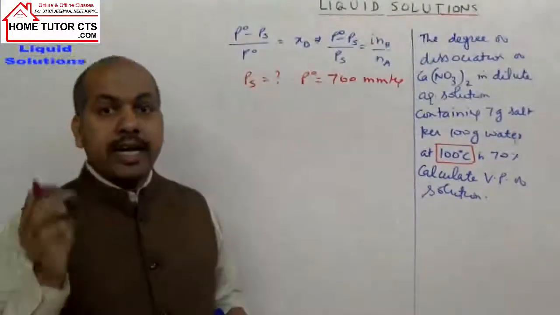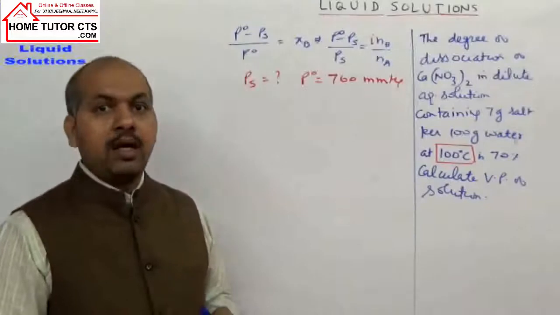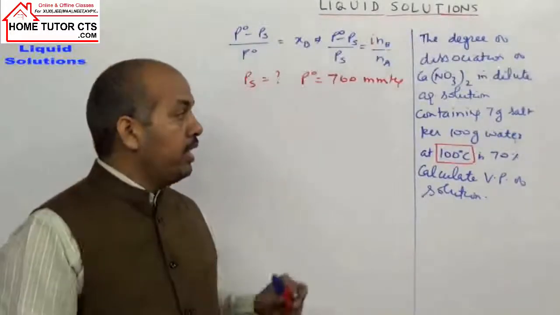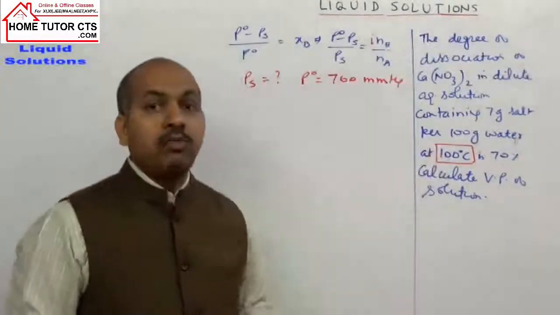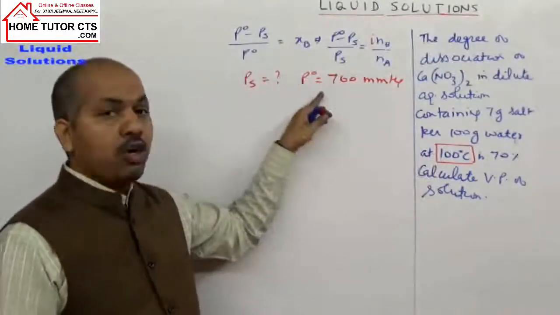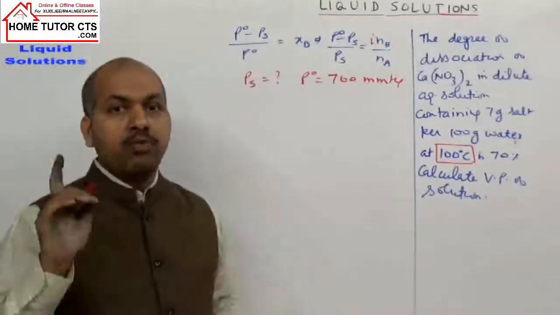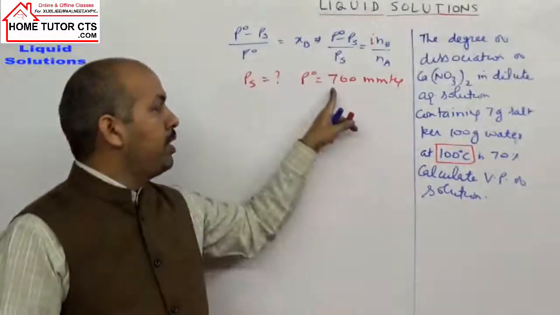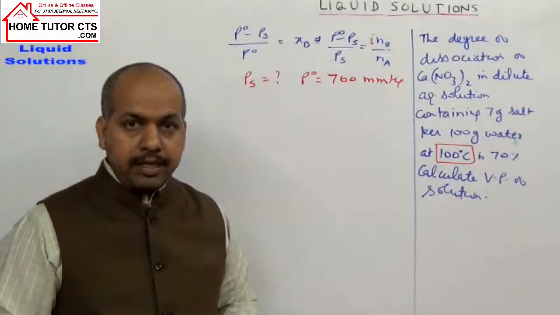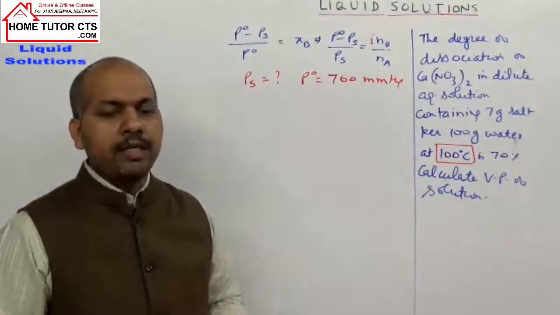So in this question we are not directly given the vapor pressure of the pure solvent, but it is given to us indirectly using the boiling point of water. At the boiling point, vapor pressure equals atmospheric pressure. You can take 1 atmosphere, or better 760 millimeter of mercury, because in most calculations we use torr or millimeter of mercury.